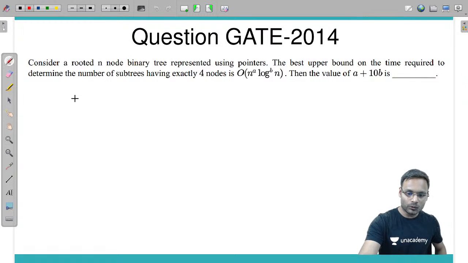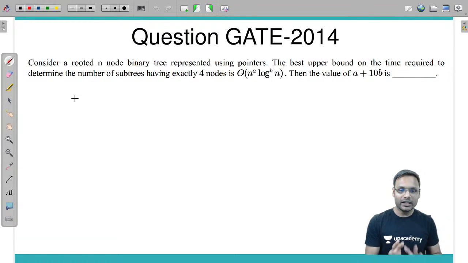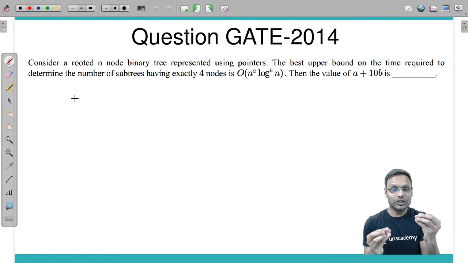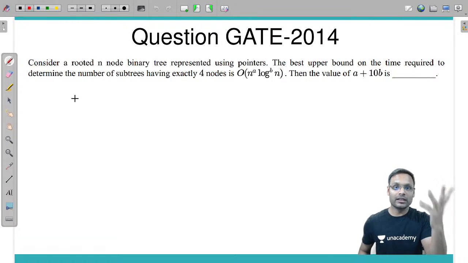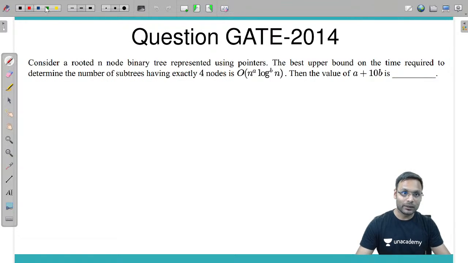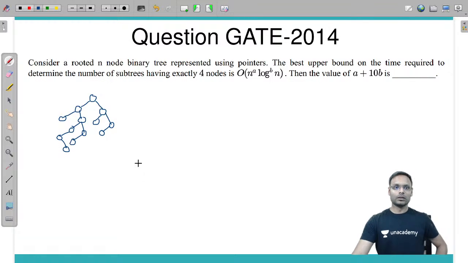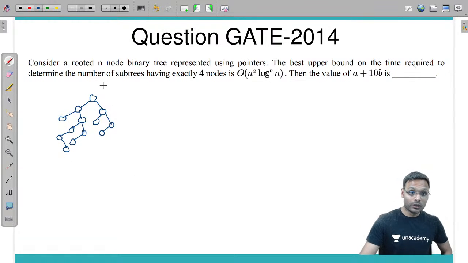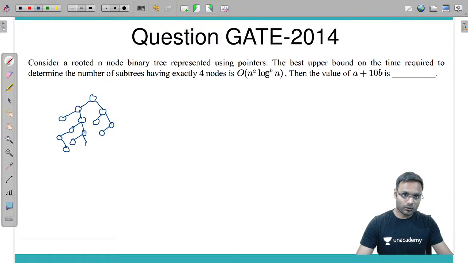I need to find out such kind of nodes in the tree which are having 4 nodes in the subtree. Okay, I will explain. पहले example लेते हैं. Okay, look at this. So suppose this is the tree. थोड़ा सा और बढ़ा लेते हैं इसको.